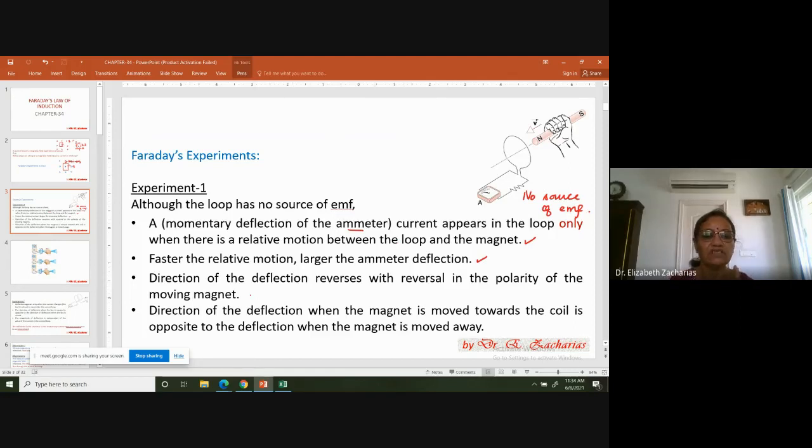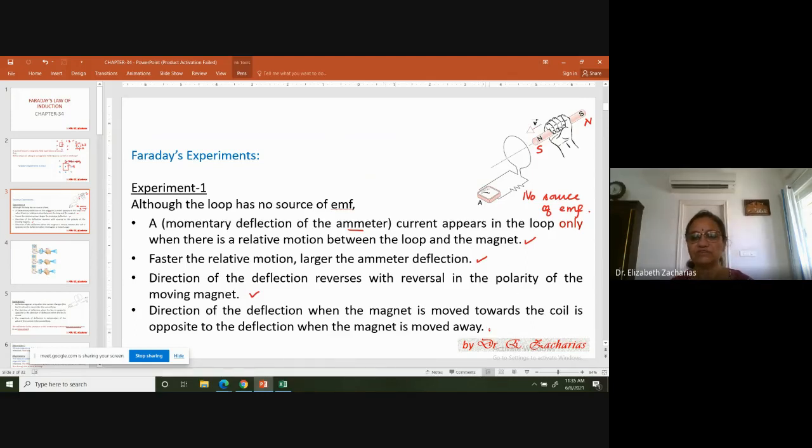The third thing that he is observing is that the direction of the deflection reverses with the polarity of the moving magnet. That is, instead of north, if he kept south like this and then moved it, he finds that yes, there is a deflection, but in this case, the deflection is going to be in the opposite direction. That's the third observation. And what is the fourth observation?